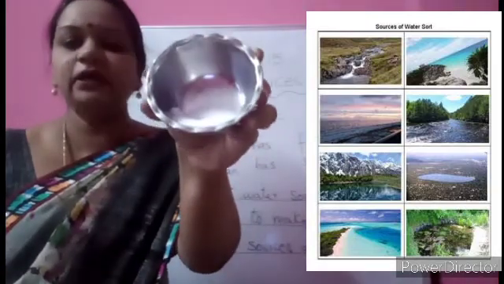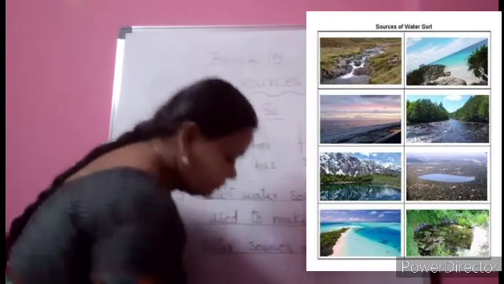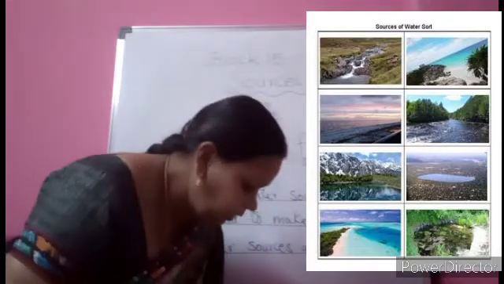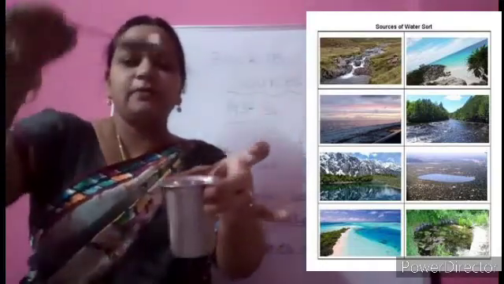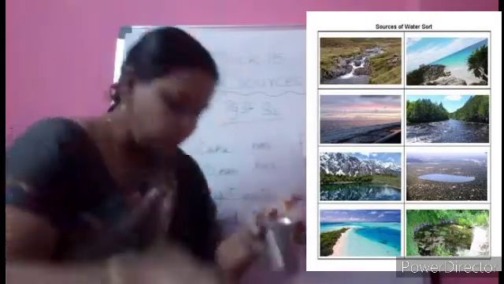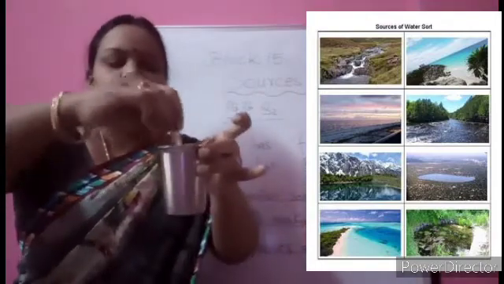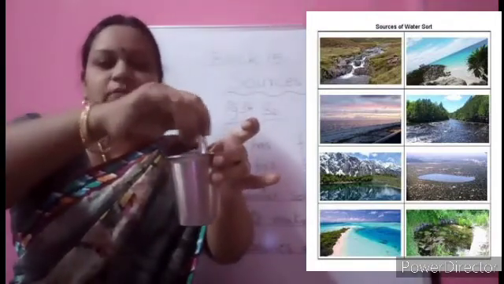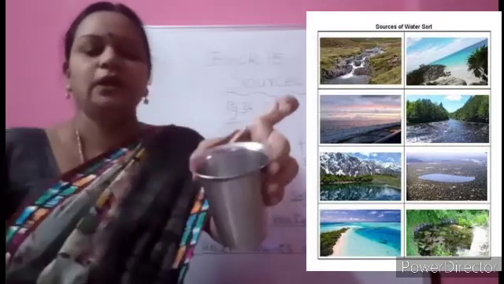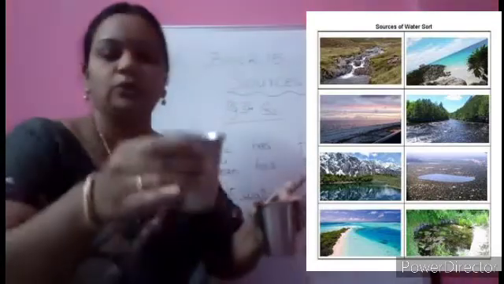You see here I have taken salt. Now see, I will take a spoon of salt and in one of the glasses, that is B, I am adding the salt and I am stirring it, children. I stir it, and you can add one more spoon of salt too, and I am mixing it well. See, the salt is getting dissolved and in this you can see the salt water, and here, as usual, another glass.